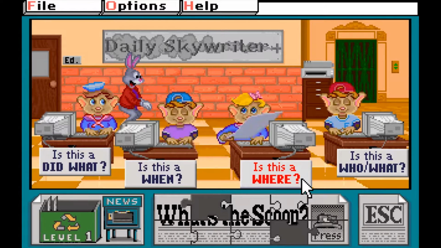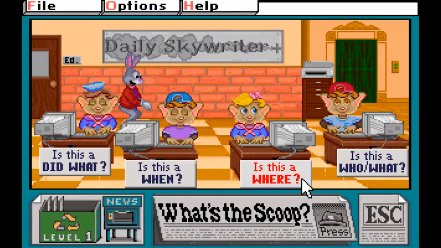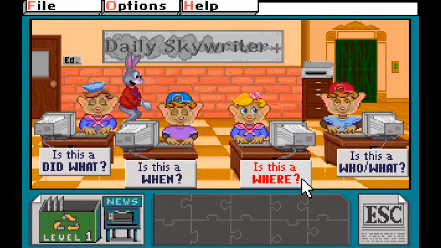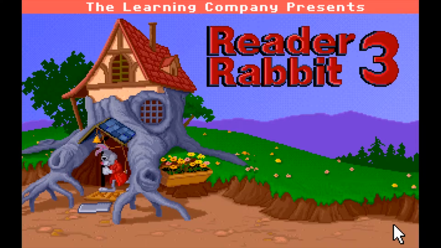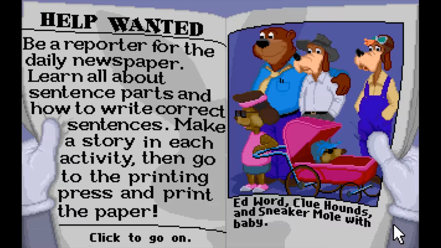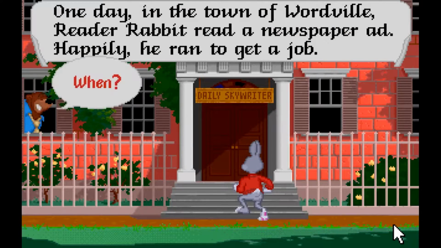However, for this video, we'll be looking at the DOS version, as since I no longer own a physical copy of the game, I'll be doing my learning from a version I found on an abandonware site. The game opens up with a catchy tune, and Reader Rabbit, ready to start the day, opens up the newspaper to see that the very paper he is reading is hiring. Which, my dark sense of humor leads me to think that whoever posted this ad was fired shortly thereafter, creating the job we're going to apply for.